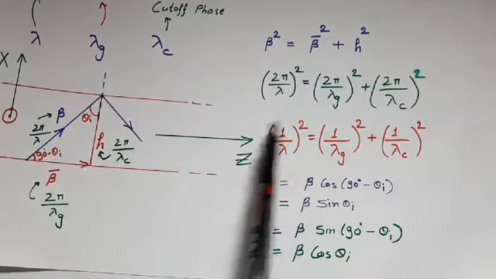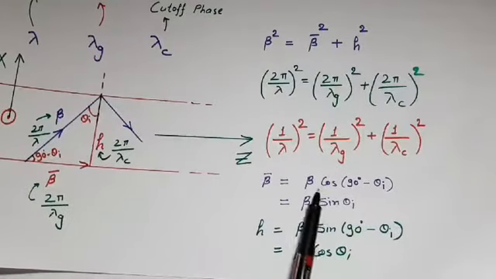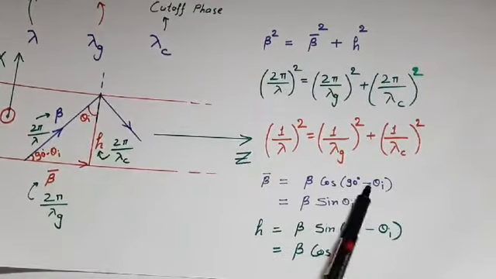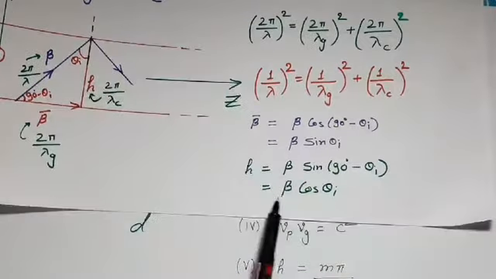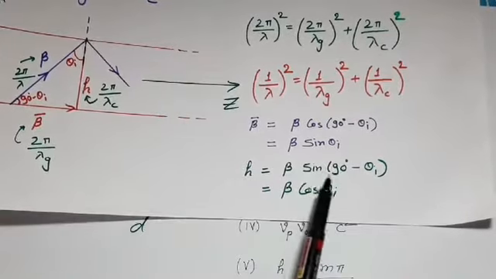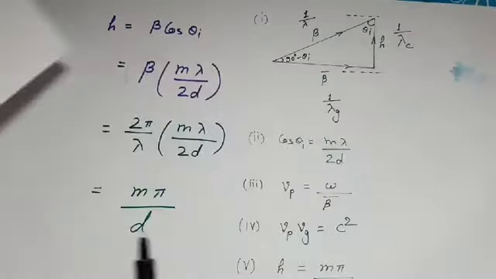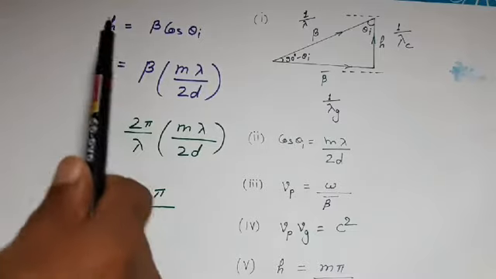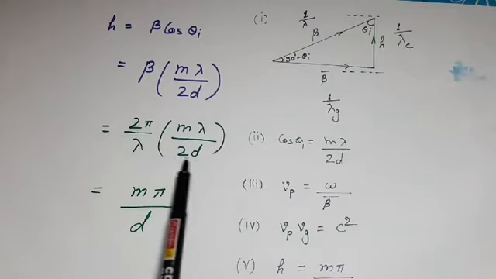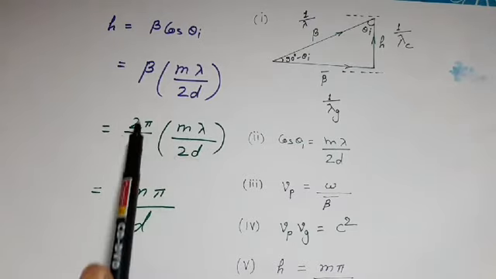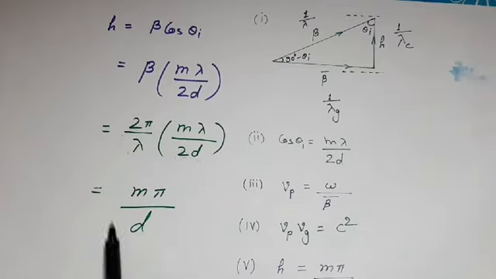From this triangle, we can also write beta bar is equal to beta into cos of 90 degree minus theta, that is beta sine of theta, and h can be written as beta sine of 90 degree minus theta, that is beta cos of theta. Here sine of theta I can be replaced with any of these expressions and cos of theta I can be replaced with m lambda upon 2d. If we put cos of theta I as m lambda upon 2d, then h is equal to, as beta is 2 pi upon lambda, 2 pi upon lambda into m lambda upon 2d. Lambda lambda cancel out, 2 and 2 cancel out, so it gives h is equal to m pi upon d. So this expression we should also take care.